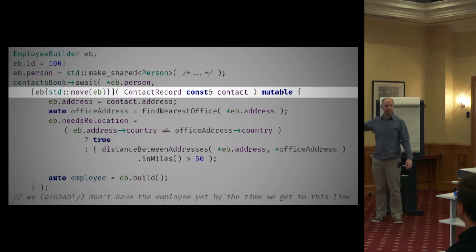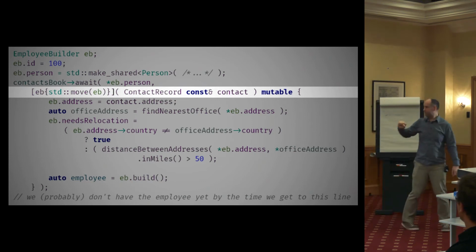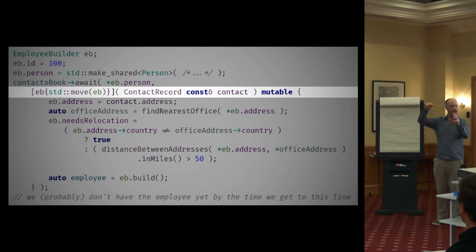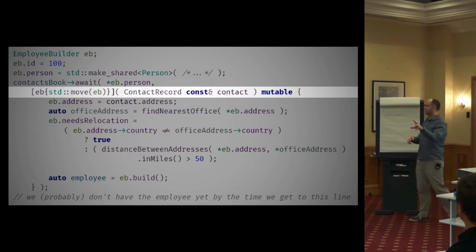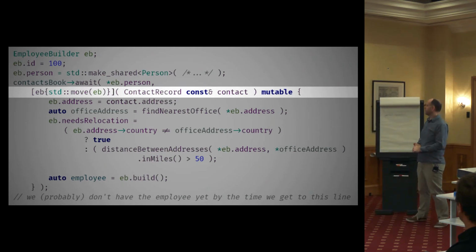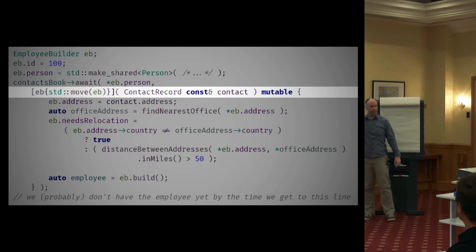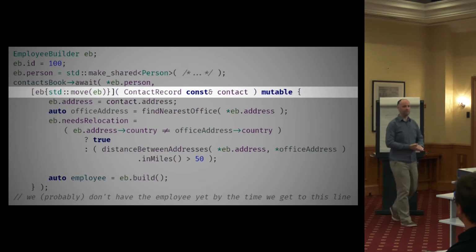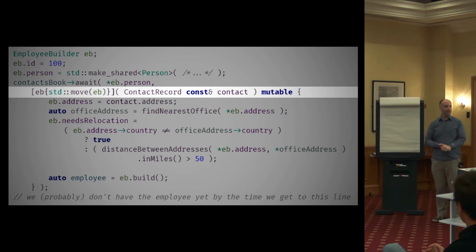There's a few interesting things about this lambda. See, we're using C++14's generalized lambda capture. That allows us to move our partially constructed builder in, so it should be fairly efficient to do that. And then we can continue building it through the rest of the lambda until we're done and we can build our employee object. Obviously, I've left it ambiguous what we're going to do with it after that. We do have to make the lambda mutable as well to do that. Again, C++ syntax, it's very noisy.